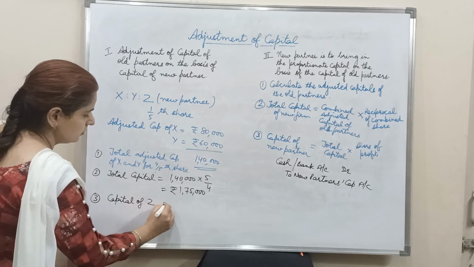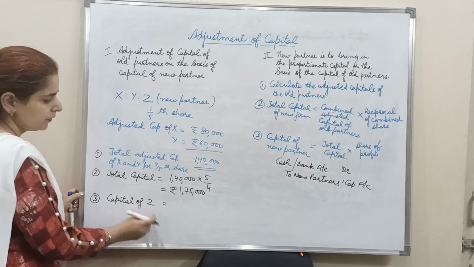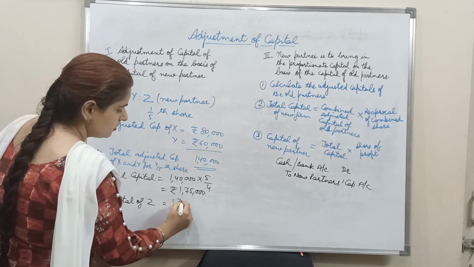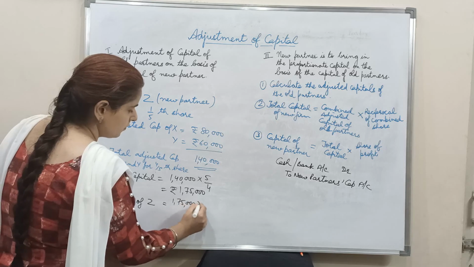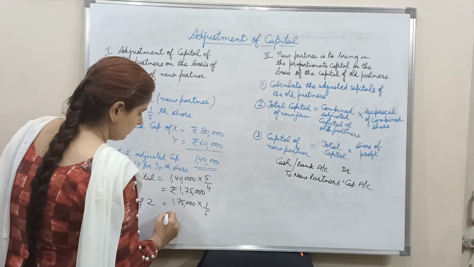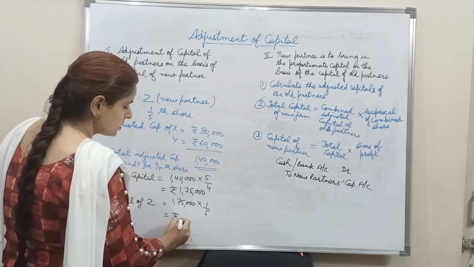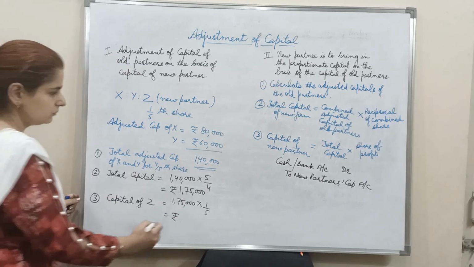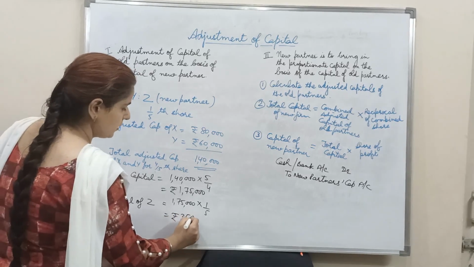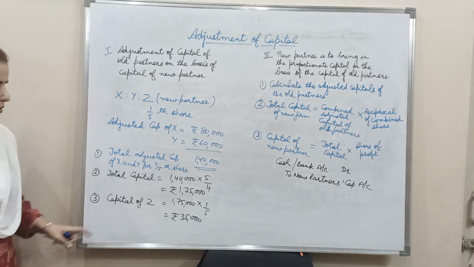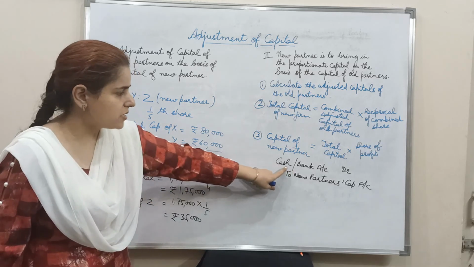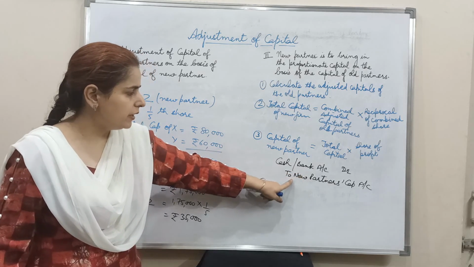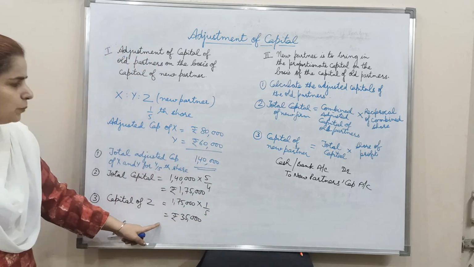Now the third step, we have to find out the capital of Z. What amount Z is to bring in? That will be 1,75,000 into 1/5. So this comes out to be 35,000. So now this entry will be passed: cash account or bank account debited to Z's capital account with rupees 35,000.